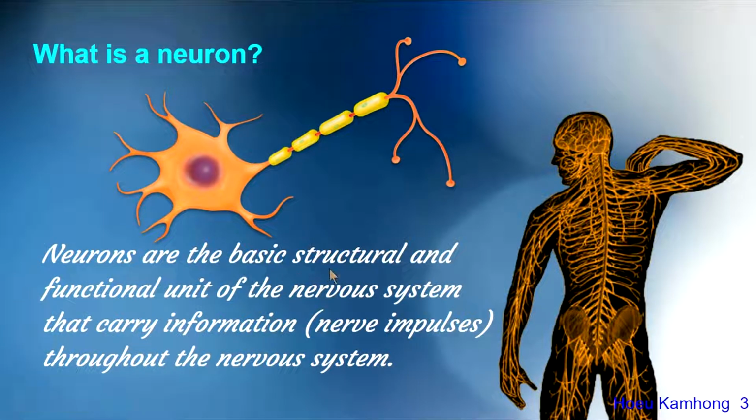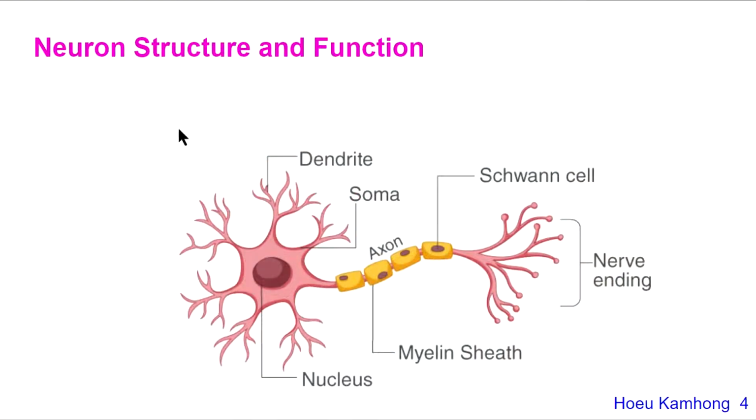So neurons are the basic structural and functional unit of the nervous system. They make up our nervous system and carry information throughout the nervous system or to the brain, to let the brain process the information. But what are the parts of a neuron? So let's move to the next slide.